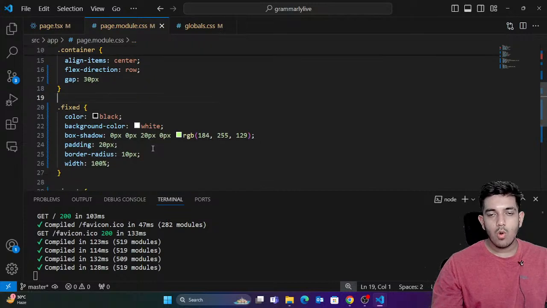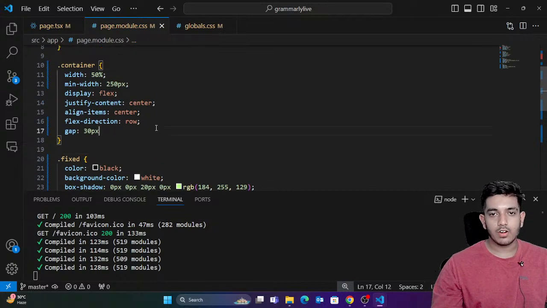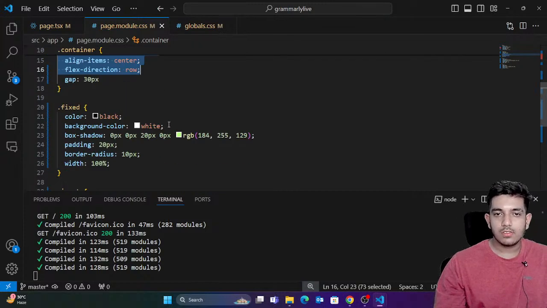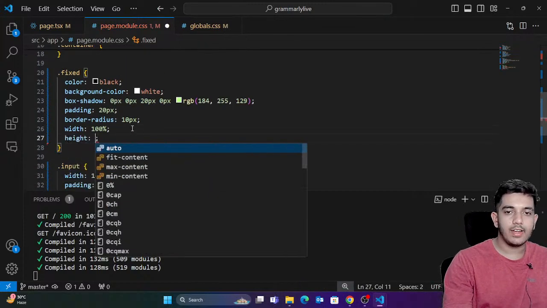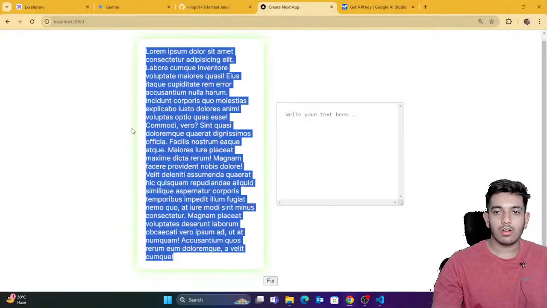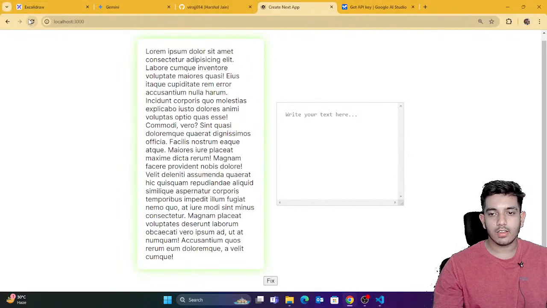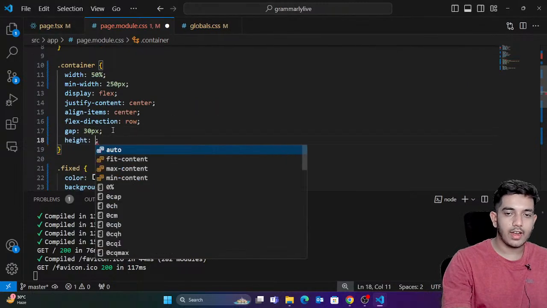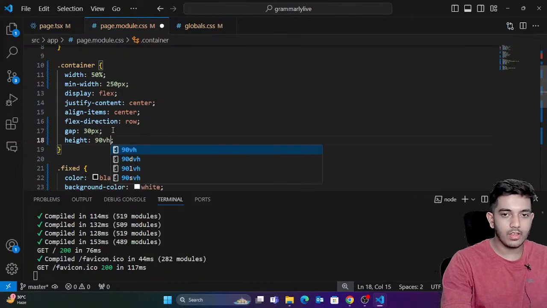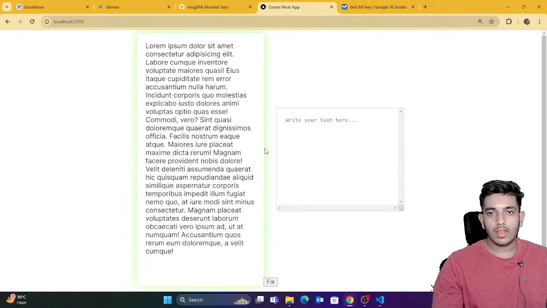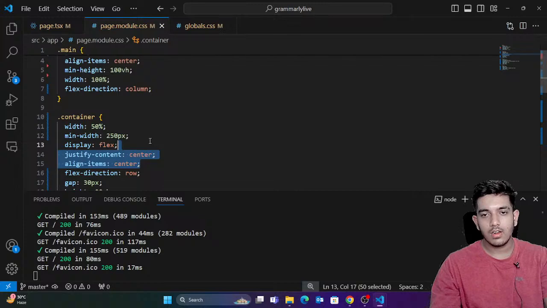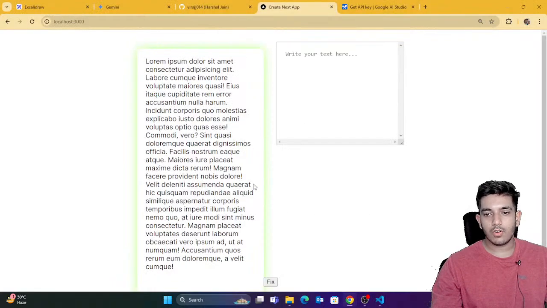Okay, but yeah, I have to make it responsive later on. I'll do one thing. Flex direction is a row, right? That means these two things are in a row. So I'm just gonna say that the height taken by this is 100%. You can see that it's taking 100%. I'll just say that this container is gonna take height as 90 VH. So you can see that the height taken by this is 90 VH. I don't want things in center. Let me just remove this. So you can see now it looks like this.